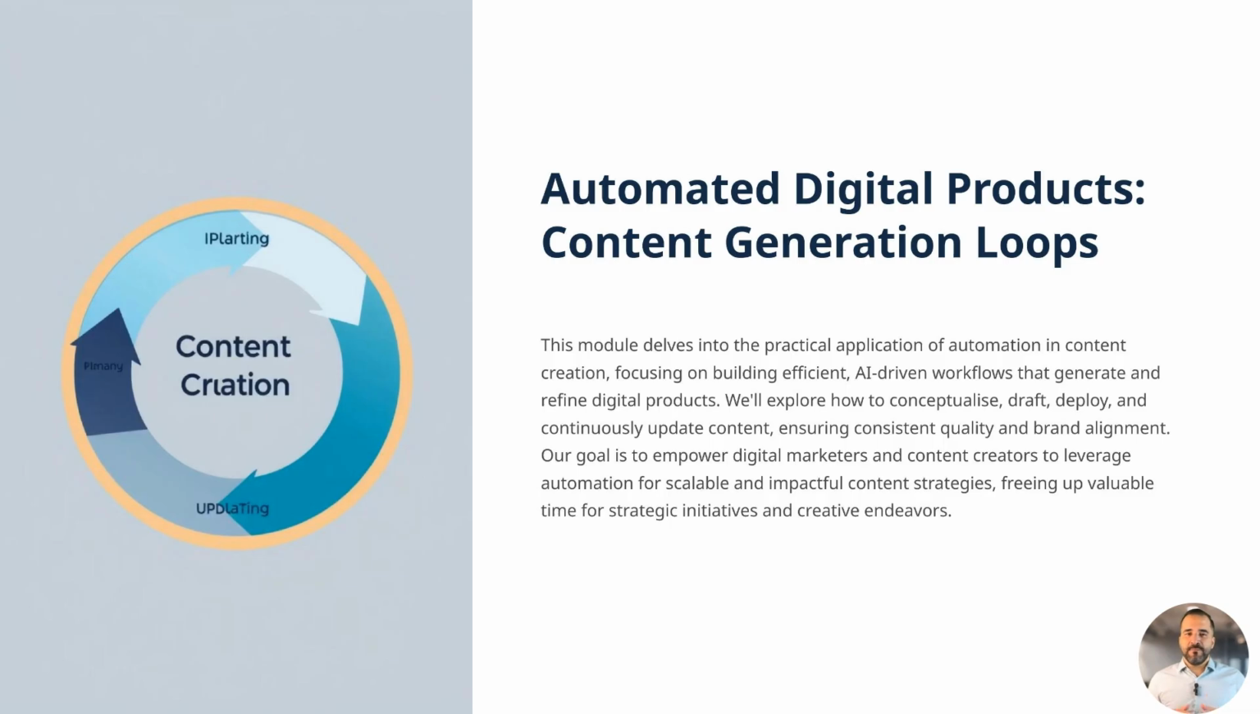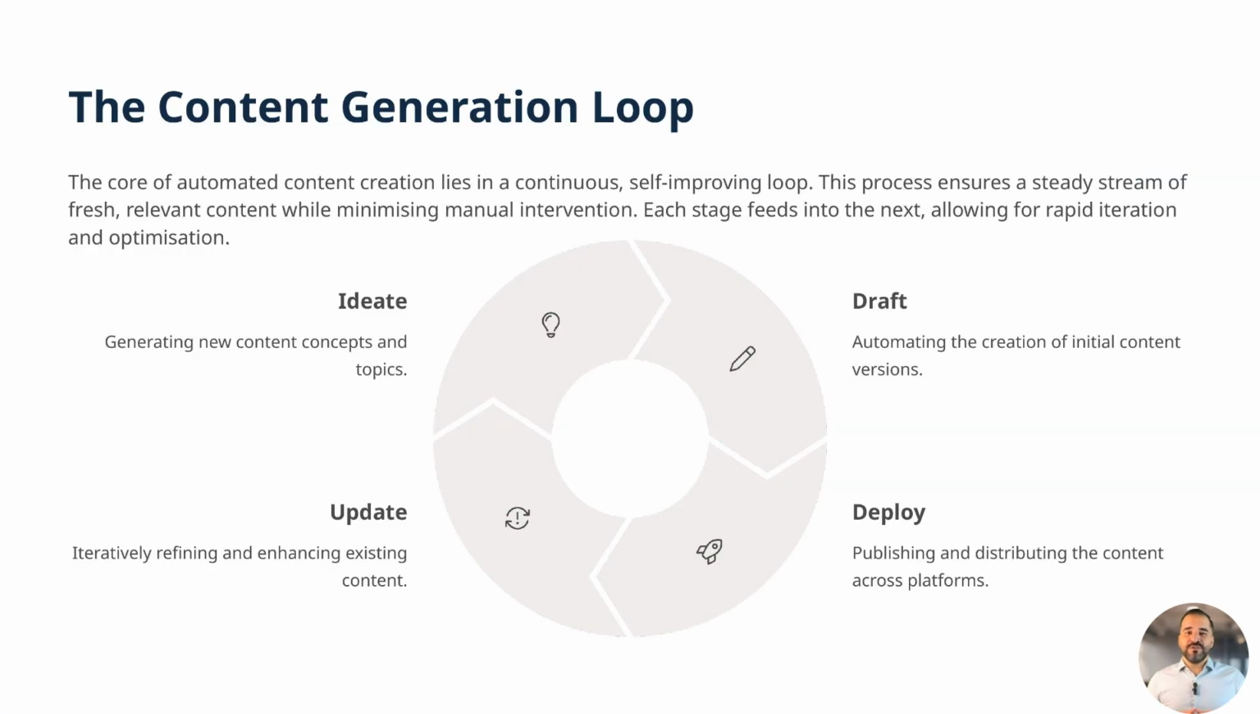This continuous cycle maximizes efficiency, minimizes manual effort, and sustains high-quality engagement, enabling brands to maintain a competitive edge in digital marketing. The content generation loop is a self-improving cycle that minimizes manual work while delivering consistent quality. It starts with ideation, analyzing performance data, audience behavior, and trends to generate relevant concepts. Next, AI tools draft outlines and initial versions instantly, letting creators focus on refining tone, checking facts, and adding value.